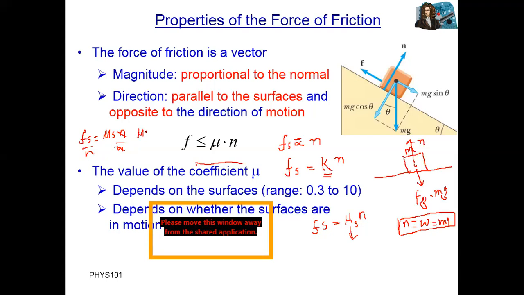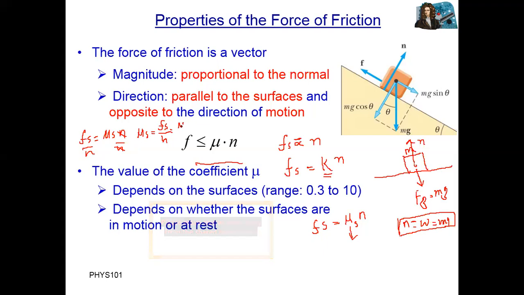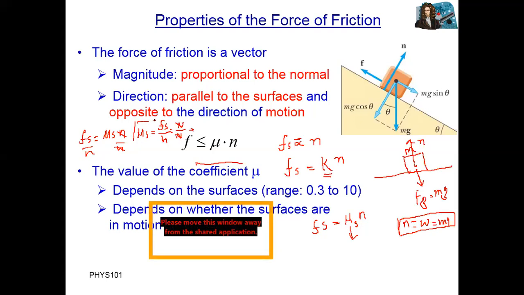We have a new formula: mu s is equal to Fs, the friction force, divided by the normal force. The normal force is also a force, so both are forces. You can see the unit of friction force is Newton because it is a force. The unit of normal force is also Newton. So Newton cancels with Newton, and mu s is the ratio of two forces, and there is no unit. One is the friction force and the second one is the normal force.